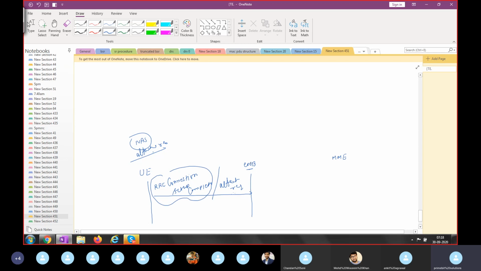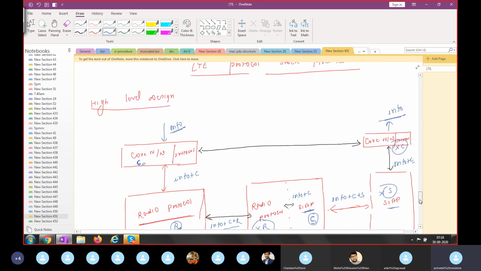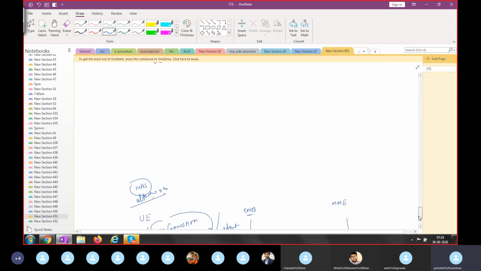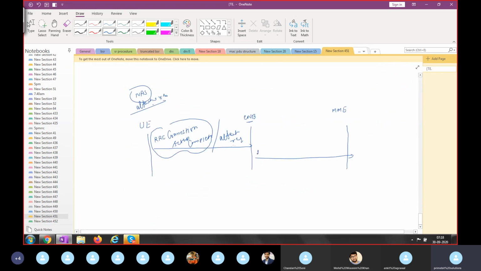So what will E node B do? It will keep this RRC connection setup complete, and the rest of the attach request message will be forwarded to the MME. But how? Between E node B and MME, there should be some S1AP message. Within that S1AP message, this S message, this C is forwarded. That S1AP message is initial UE message, and within that the same attach request is now forwarded.